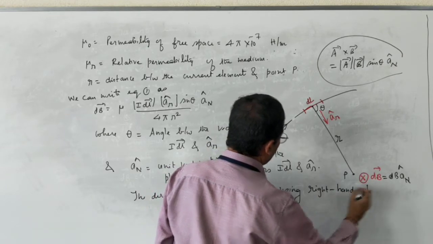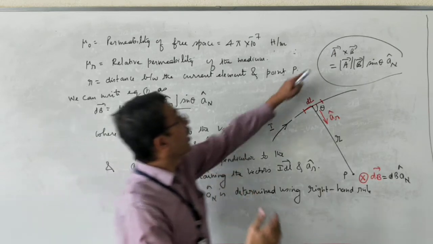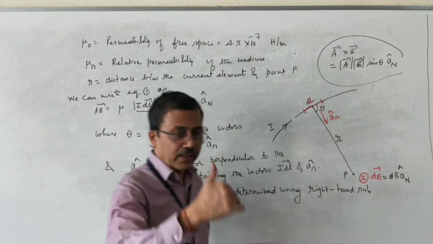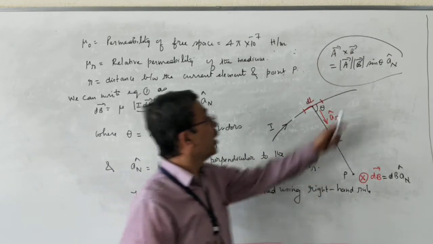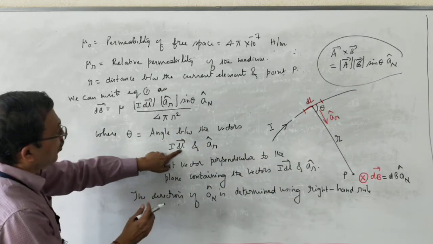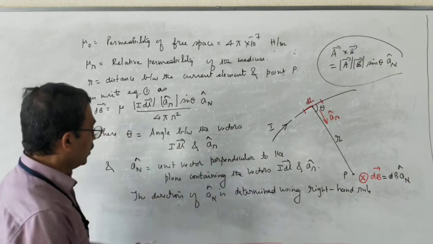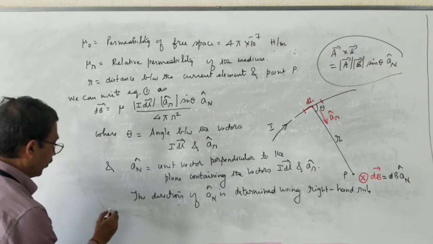What is the right hand rule? Close the fingers of your right hand from vector A to vector B, then the thumb gives the direction of an cap. What is vector A here? Vector A here is I into dl. And what is vector B? ar cap.